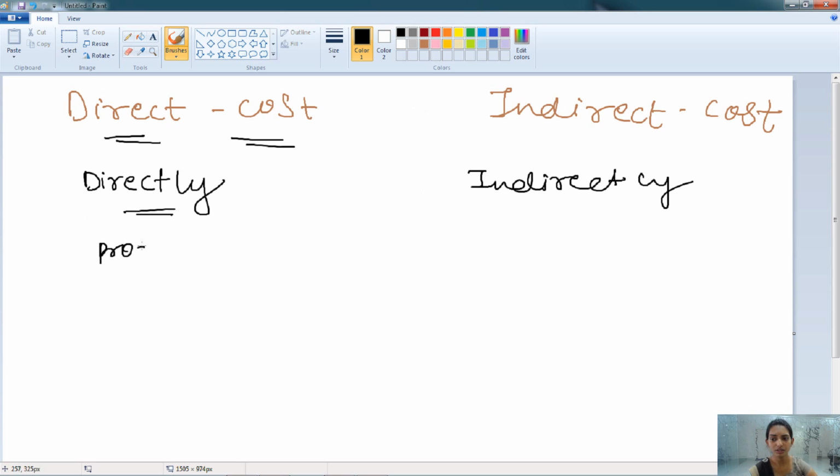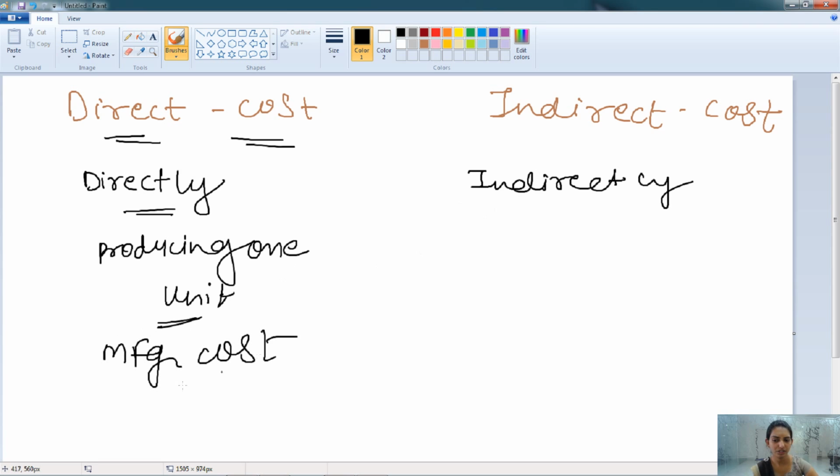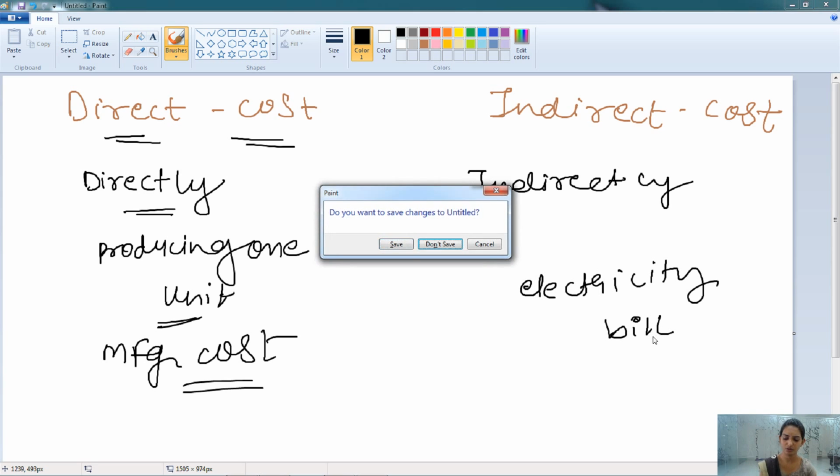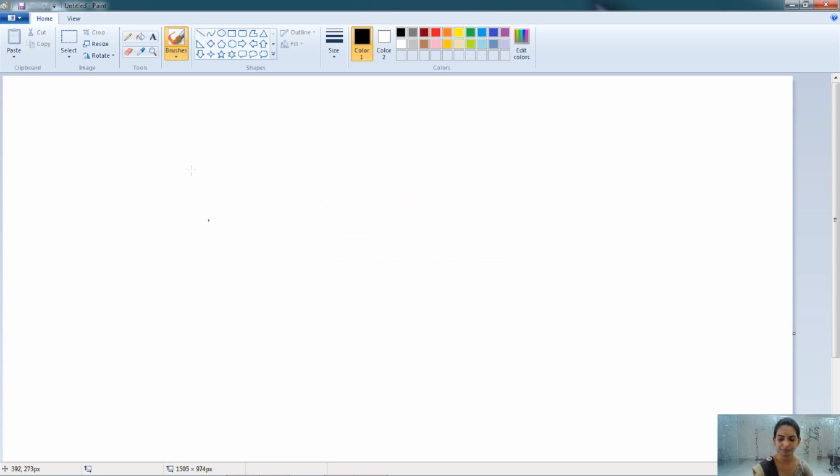The cost of producing one unit is known as the direct cost, whereas there are any other type of cost which is not directly related to the production of the unit. So that is known as the indirect cost. For example, manufacturing cost of the product is a direct cost, whereas electricity bill is not directly related to the manufacture or the production of the goods or the services. So this is known as the indirect cost.